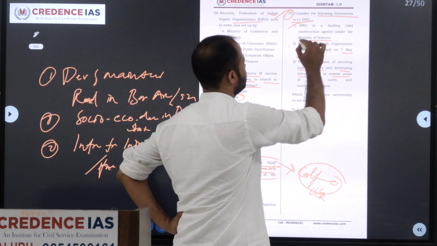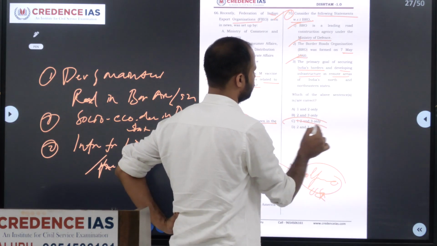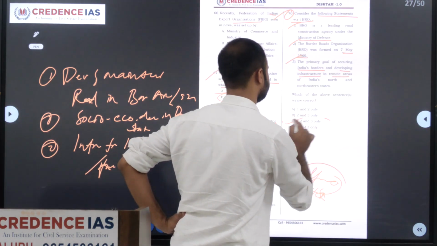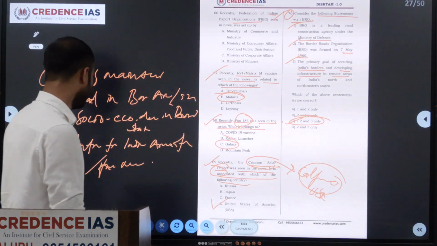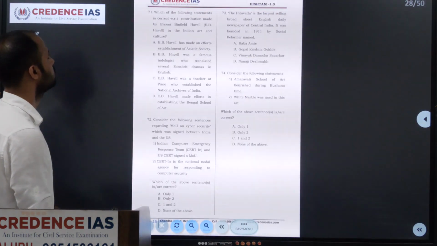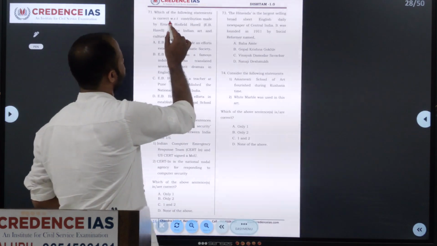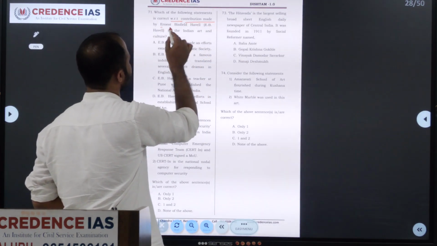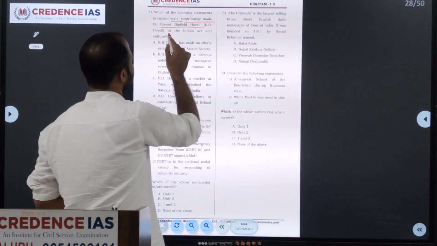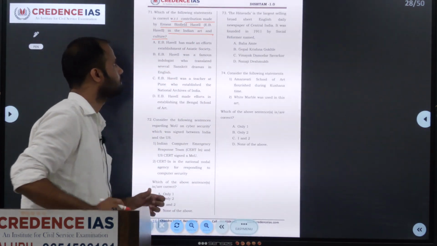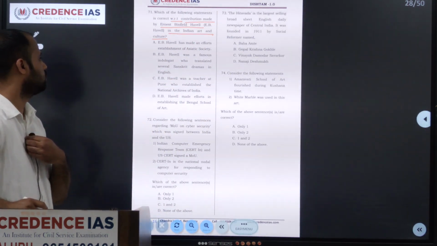So all three are correct here. So answer will be third one, C, 1, 2 and 3. So now we'll move on to the next, 71st question. Which of the following statement is correct with respect to contribution made by Ernest Binfield Havell in the Indian art and culture? They have given 4 options.